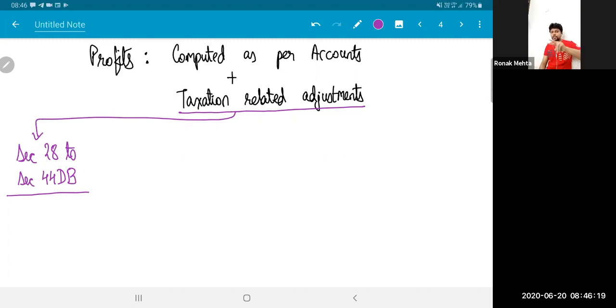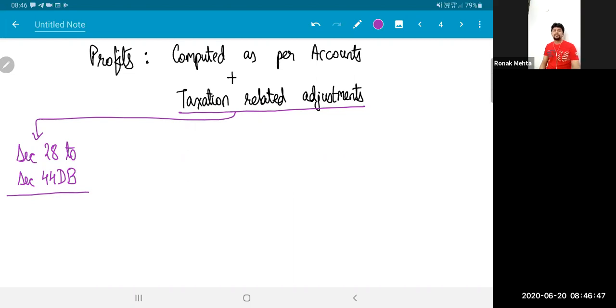I'll have to adjust the depreciation, because depreciation in tax is calculated blockwise, and that's what's going to be allowed. So section number 32 tells me that tax depreciation has to be allowed as a deduction while you compute profits. But what has currently been allowed as a deduction in the accounting profit is the accounting depreciation, which has been debited or deducted from the credit side, incomes. So I'll have to nullify that effect.